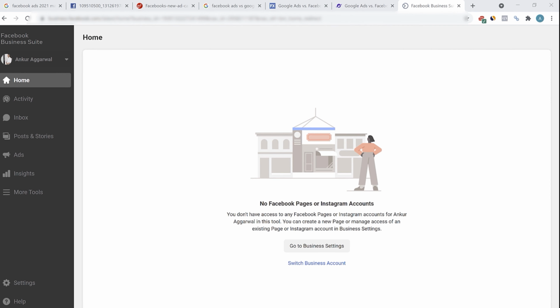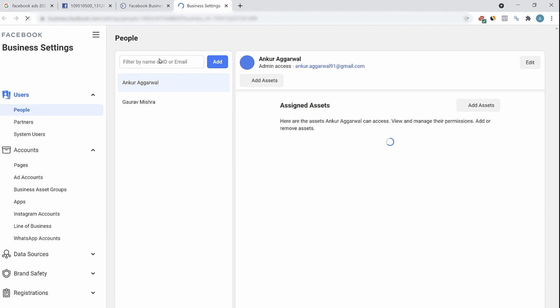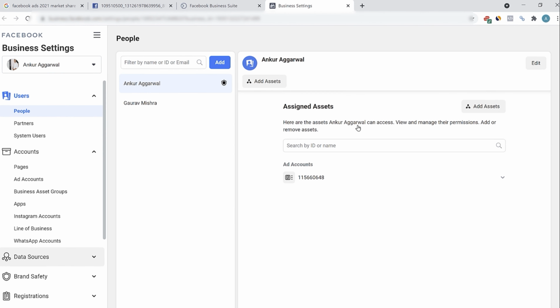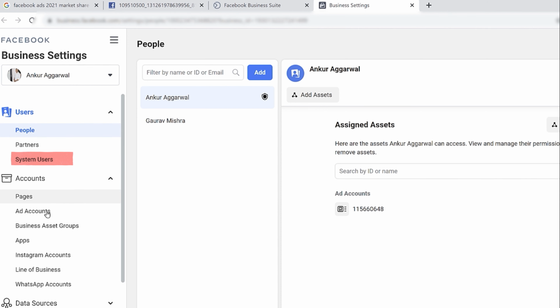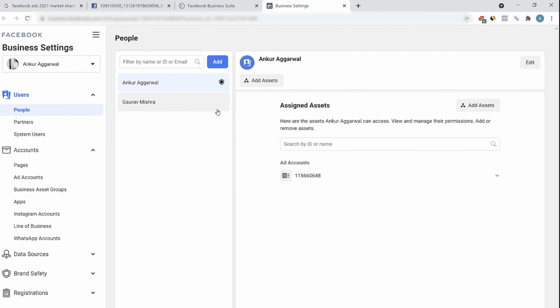So the first thing we'll do is click on go to business settings. On the left hand side, you'll see multiple settings: people, partners, system users, pages, ad accounts, etc. Let's go through each setting one by one. People are all the people who have access to this business account. Here you can see Ankur Agarwal, my name. Gaurav Mishra is my team member. He also has access to this account.